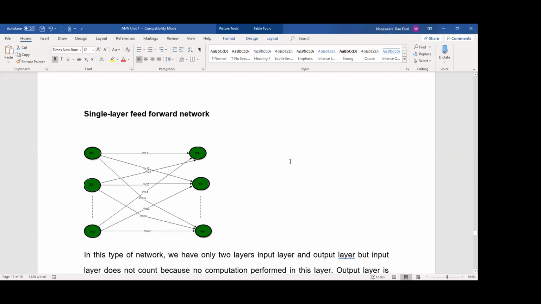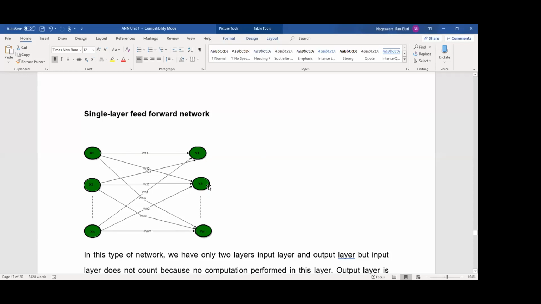Okay, so this is the feed forward mechanism, only forwarding the values to hidden layers. Again, hidden layers forward the values to the output layer. All the calculations are done at the hidden layer, and these values are forwarded to the output layer. Don't get confused. Here there is only an input layer and an output layer, so the input layer we will not consider. The calculations and activation function are applied at the output layer.